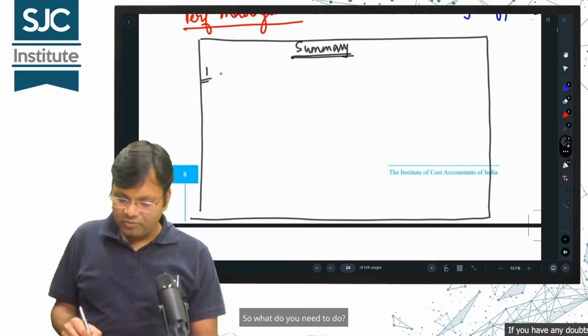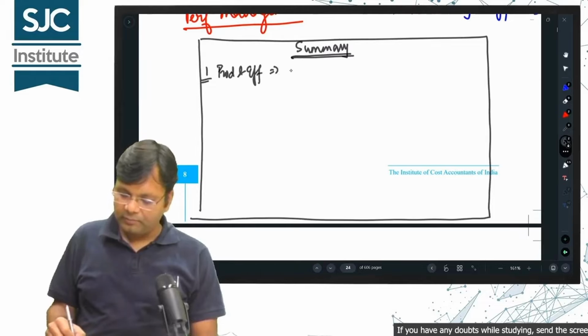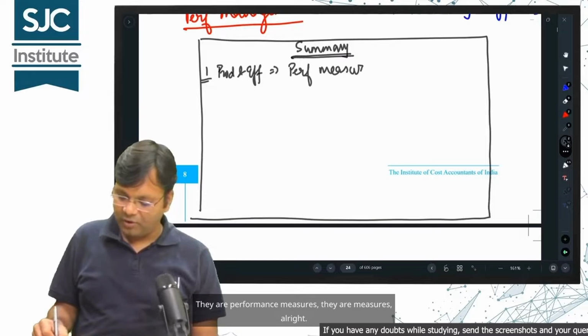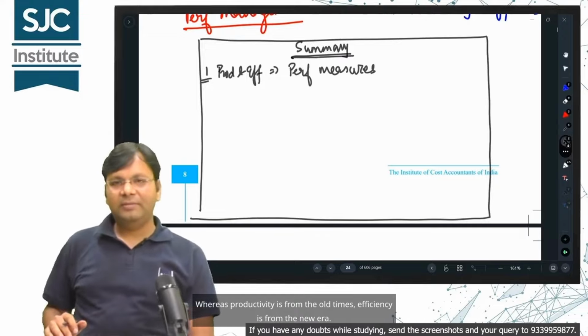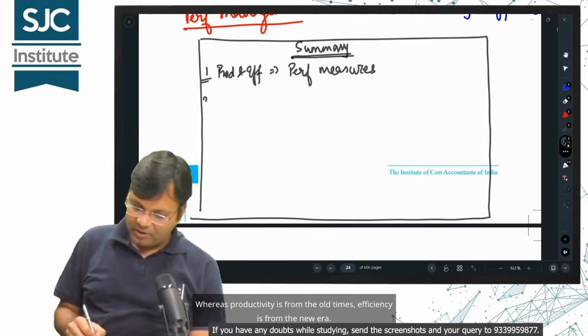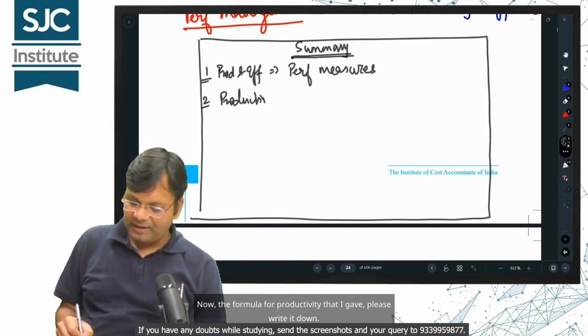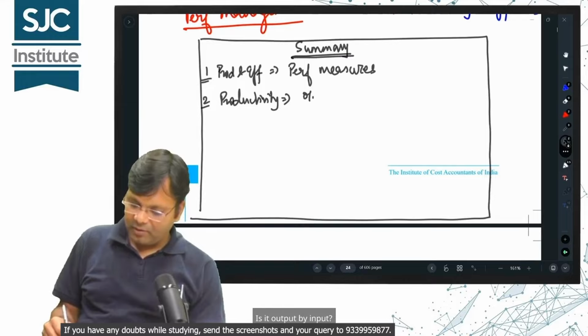So what do you need to do? Basically, what are productivity and efficiency? They are performance measures. They are measures, all right. Whereas productivity is from the old times, efficiency is from the new era. Now, the formula for productivity that I gave, please write it down. Isn't it? Is it output by input?